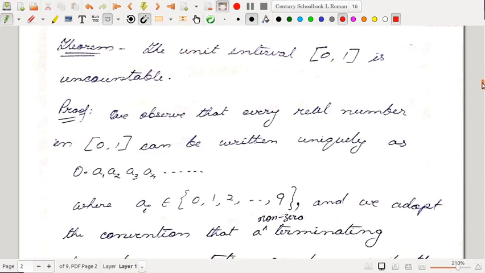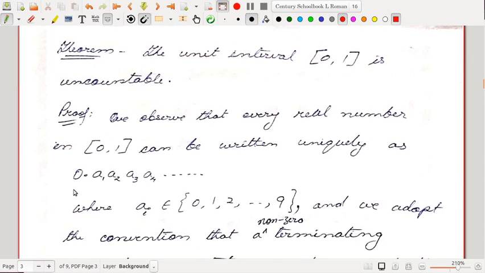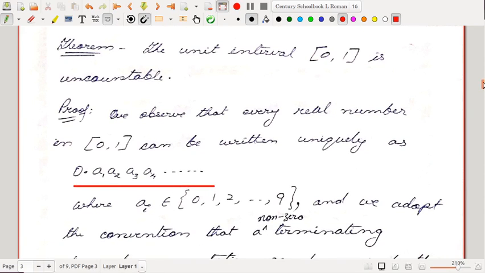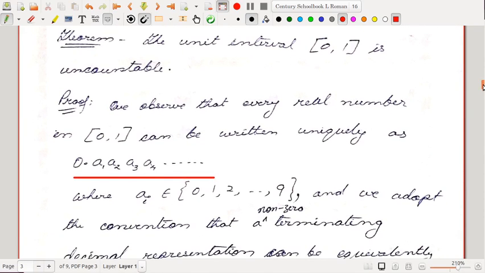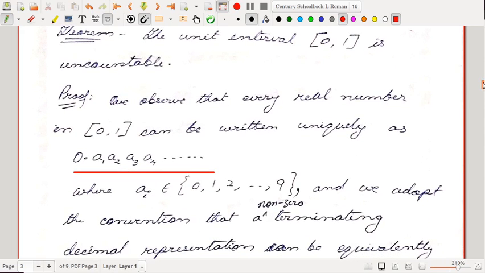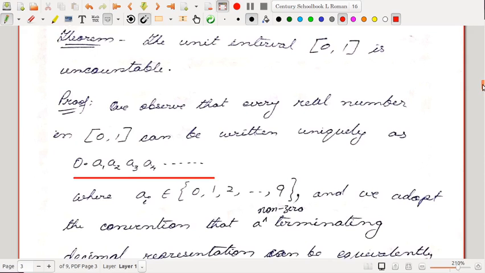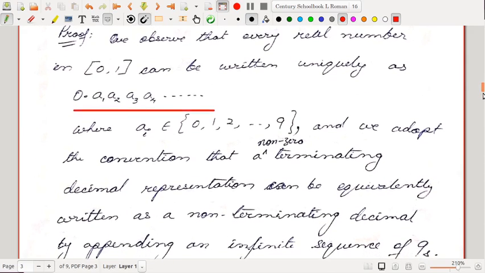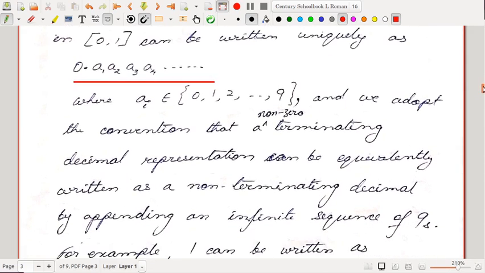For this we observe that every real number in (0, 1) can be written uniquely as 0.a1a2a3 and so on in the decimal representation, where ai is an element inside {0, 1, 2, up to 9}, that is, ai is a digit. And we adopt the convention that a non-zero terminating decimal representation can be equivalently written as a non-terminating decimal by appending an infinite sequence of 9s.